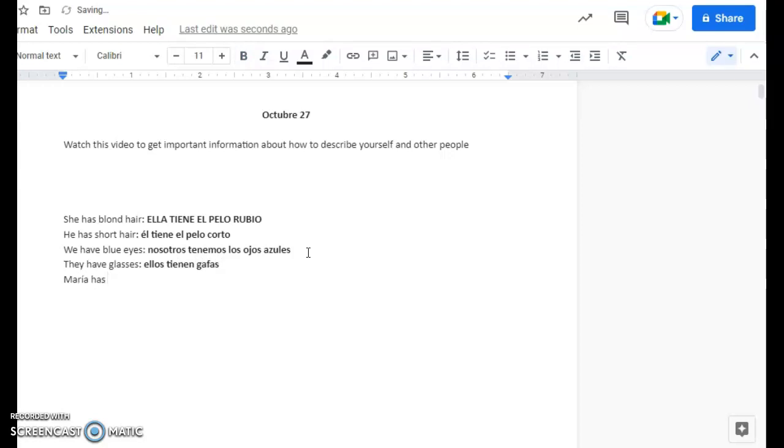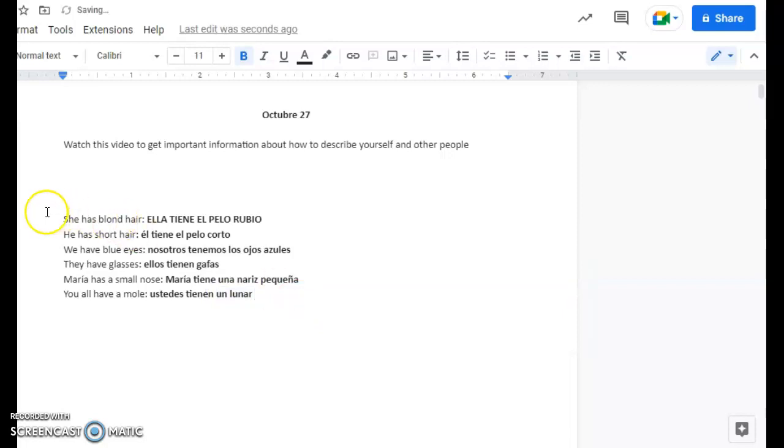Maria has a small nose. So Maria is she, basically, ella. So María tiene una nariz pequeña. What about, for example, you want to say you all have a mole. Ustedes tienen un lunar. Okay, so pay attention to the conjugation, to the subject, and the vocabulary.